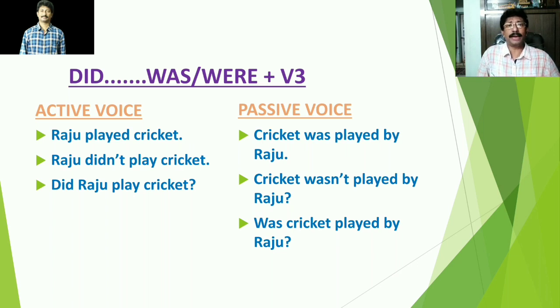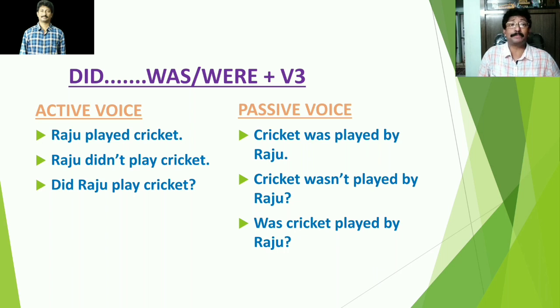Did of active voice will become was plus V3 or were plus V3. Now straight away let us move on to the first example. What is it about? Raju played cricket. Raju is the subject, played is the verb and cricket is an object. Raju becomes an object of the passive form whereas cricket becomes the subject. Then the sentence will go on like this. Cricket was played by Raju. See, played becomes was played.